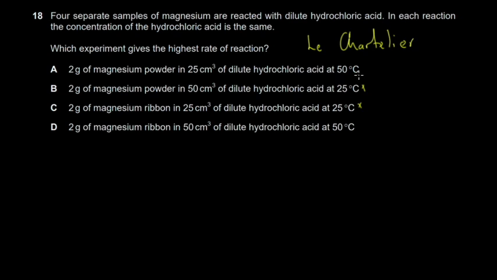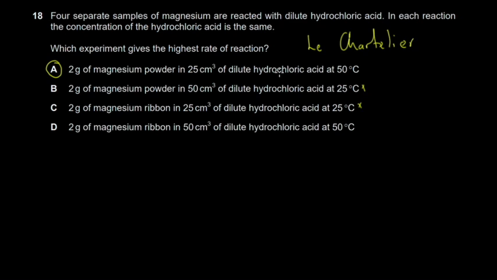So here we are deciding against this because they have lower temperature. And then here, we have magnesium reacting in this much dilute hydrochloric acid. This one is more than this, so this reaction is likely to take longer. So the reaction that would be faster is actually this one with the low volume. So we'd actually choose A. This one with the little volume would proceed rapidly.